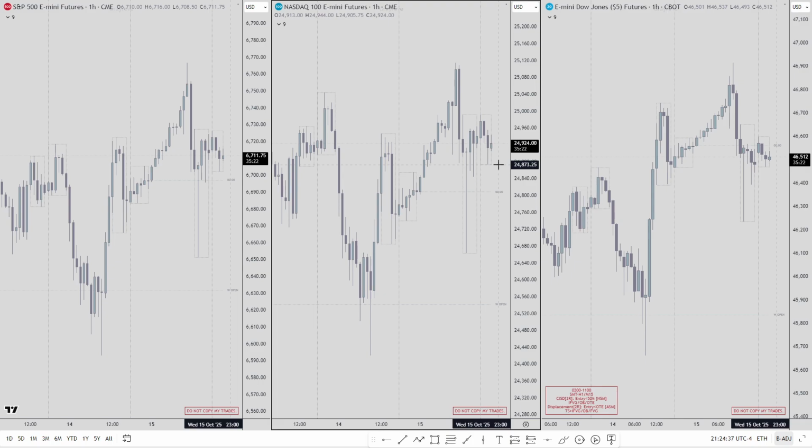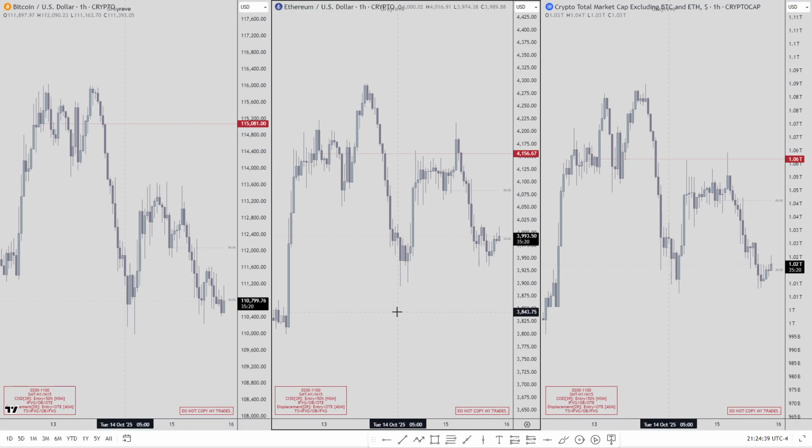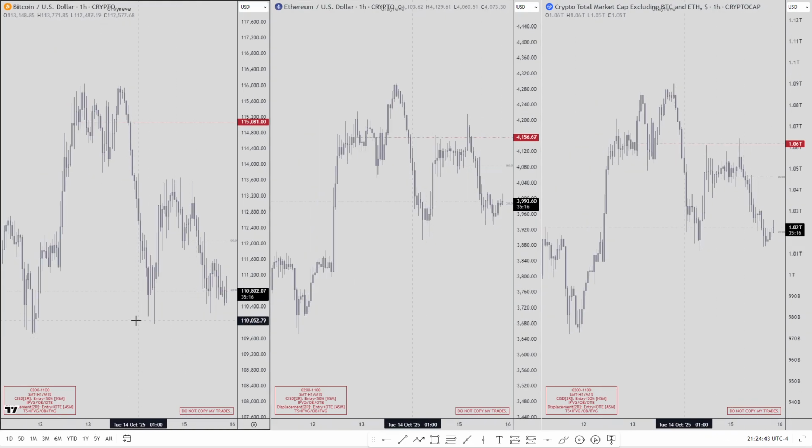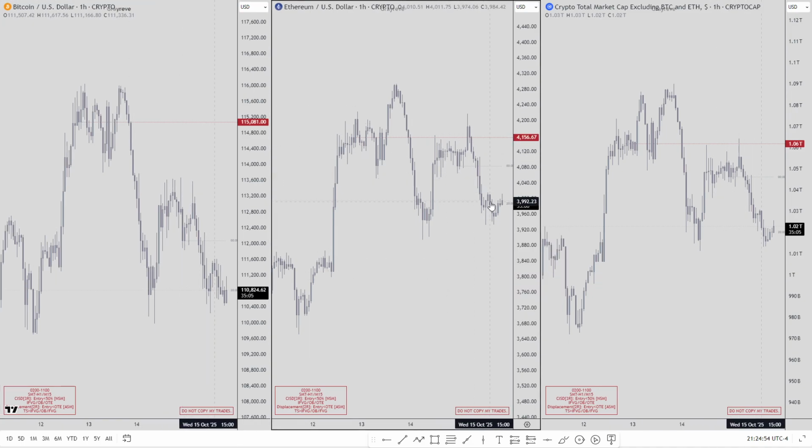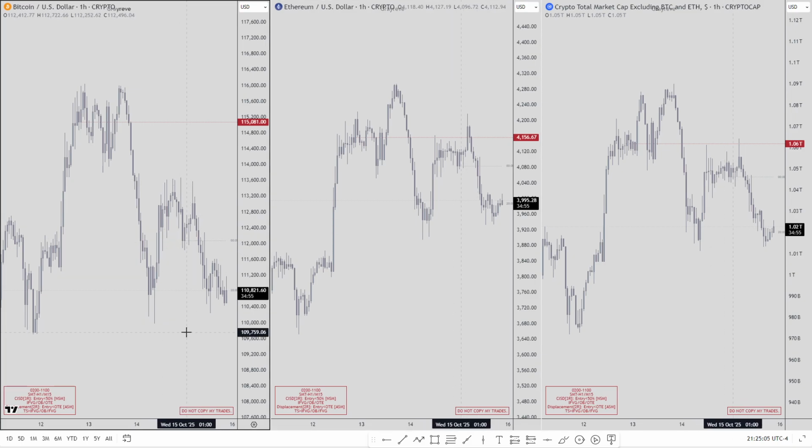Moving over to the crypto, I am bearish, looking for the lows over here for Bitcoin. I'll be focusing on Bitcoin, right? Because I'm not sure if Ethereum is tradable, but the weaker asset is Bitcoin. If you take a look at the highs right here, we have S&T. So I would prefer to short Bitcoin.